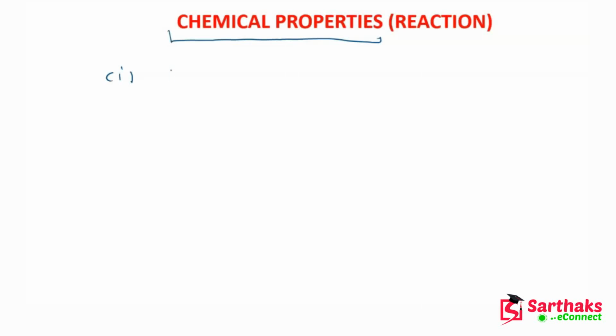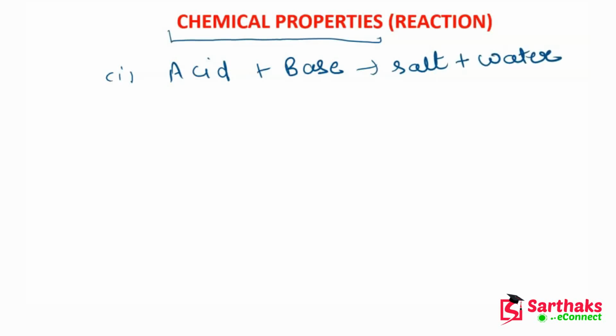Let's see what are the reactions of acid and bases. The first reaction is, whenever acid reacts with base, it forms salt and water. This is a very basic reaction which we have been studying since the very first time. Let's see an example of this reaction as well.